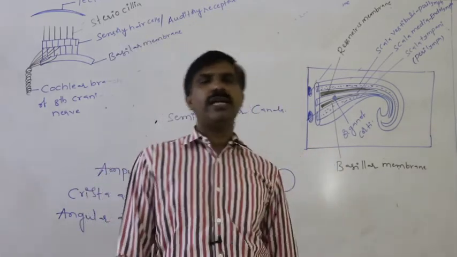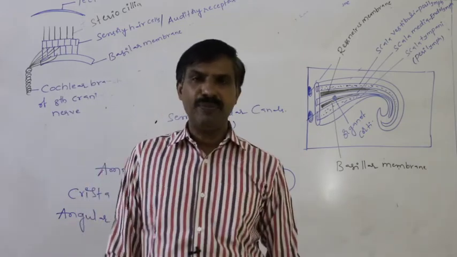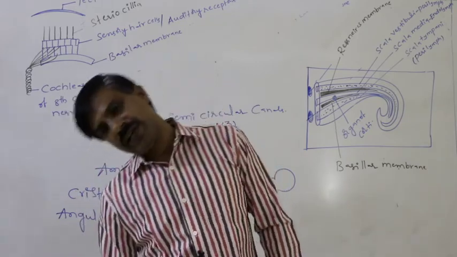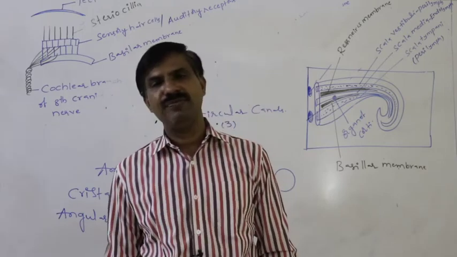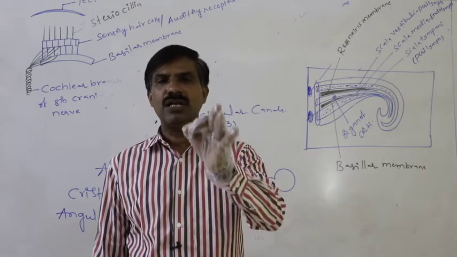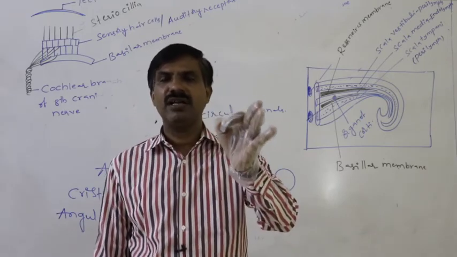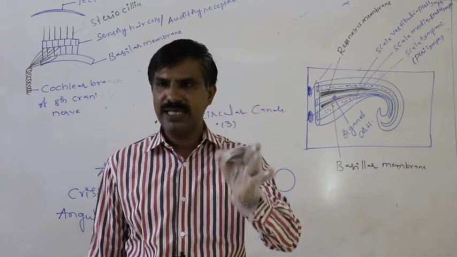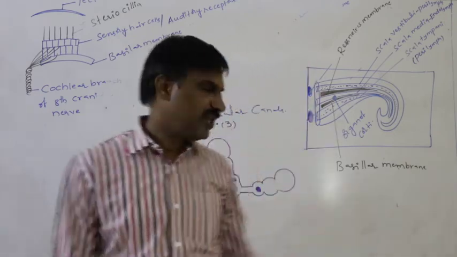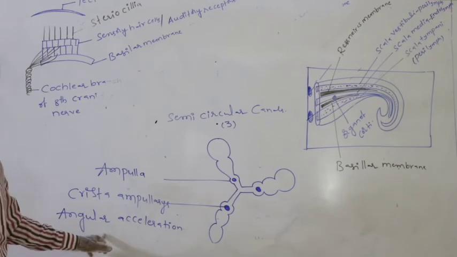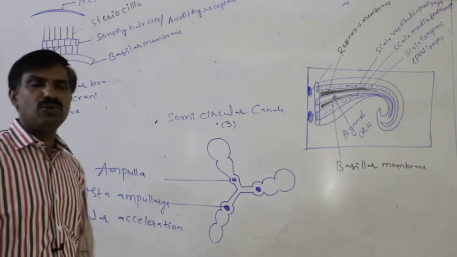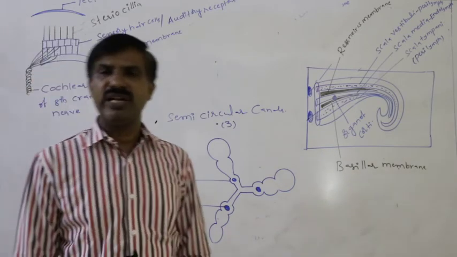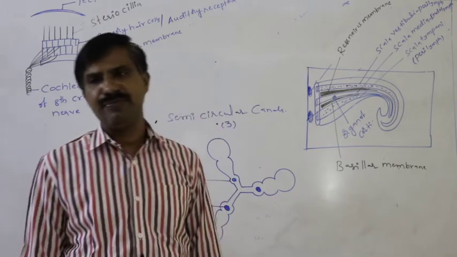Though our body is bent to the side, though our head is bent to the side, even then we are able to maintain our body with balance. That is said to be angular acceleration. So what is the reason we maintain body balance during bending of our body to the side?